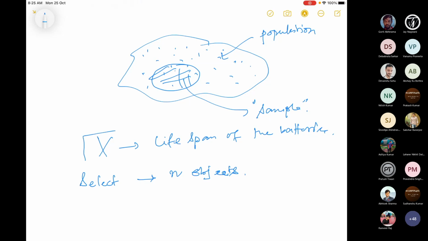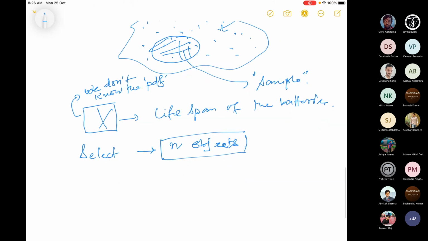Although I said that X is a random variable, the main point here is we do not know the distribution of this random variable. What is the PDF? We do not know. This is the main point. We want to find the PDF, but not from the entire population, just by studying some objects from this population. That's why we are selecting n objects from this population. But these objects are picked at random. So select n objects at random.